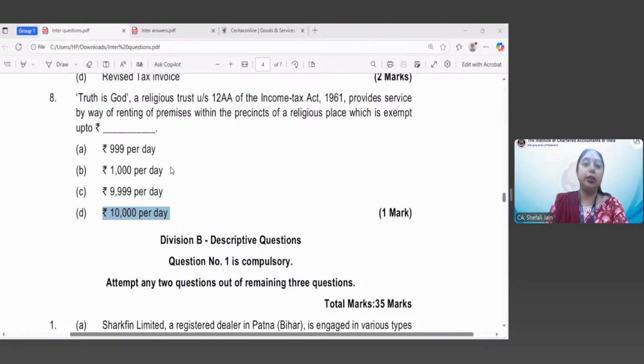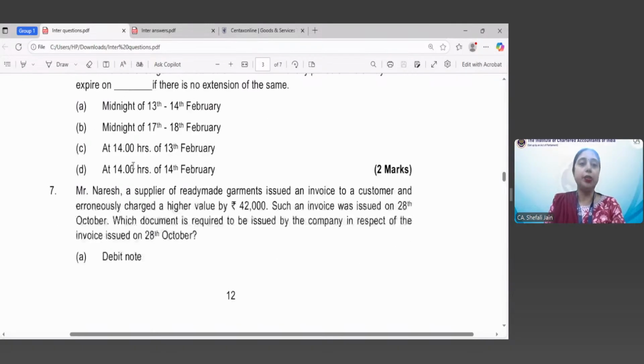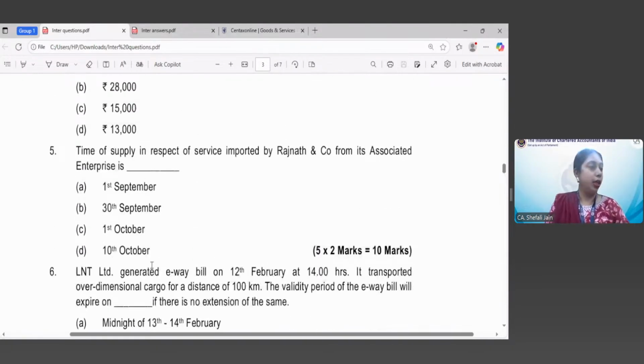So actually that limit is 9,999. Up to 9,999, if you are renting your premises within the precincts of a religious place, they are exempt. The moment it goes to 10,000 or more, then it becomes taxable. So I hope that clears the provision. Yes, Astha is asking, the time limit is the same for nil also. That is not a separate time limit.